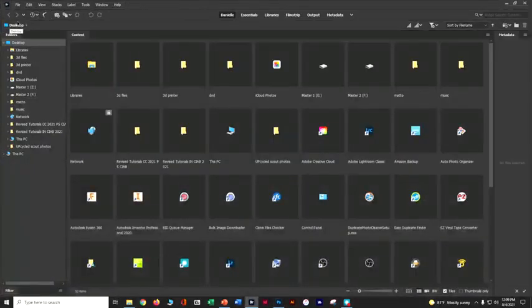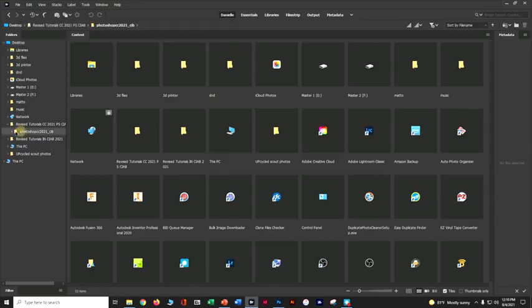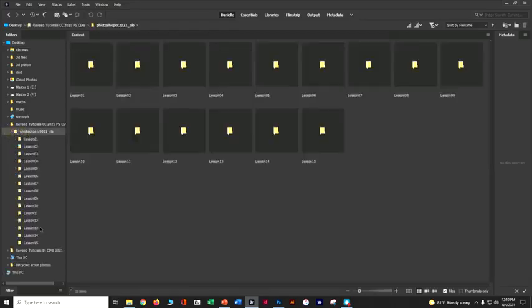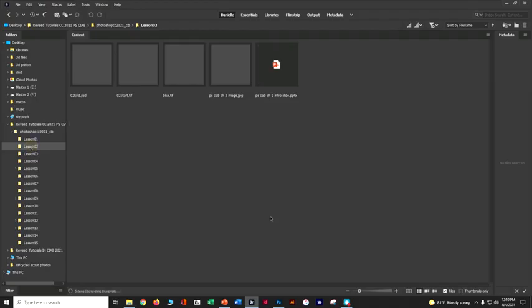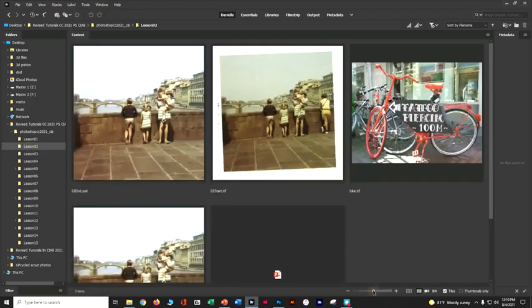Now, Bridge is kind of like a file explorer or Finder for your files, because typically you see just a little thing that says PS or InDesign, and you don't really know what it is. So I'm going to come down here to where I've got my folder, and here I've got all the different folders for all the different lessons, and we are in lesson number 2. So here I've got a couple different things going on. I've got my end file and my start.